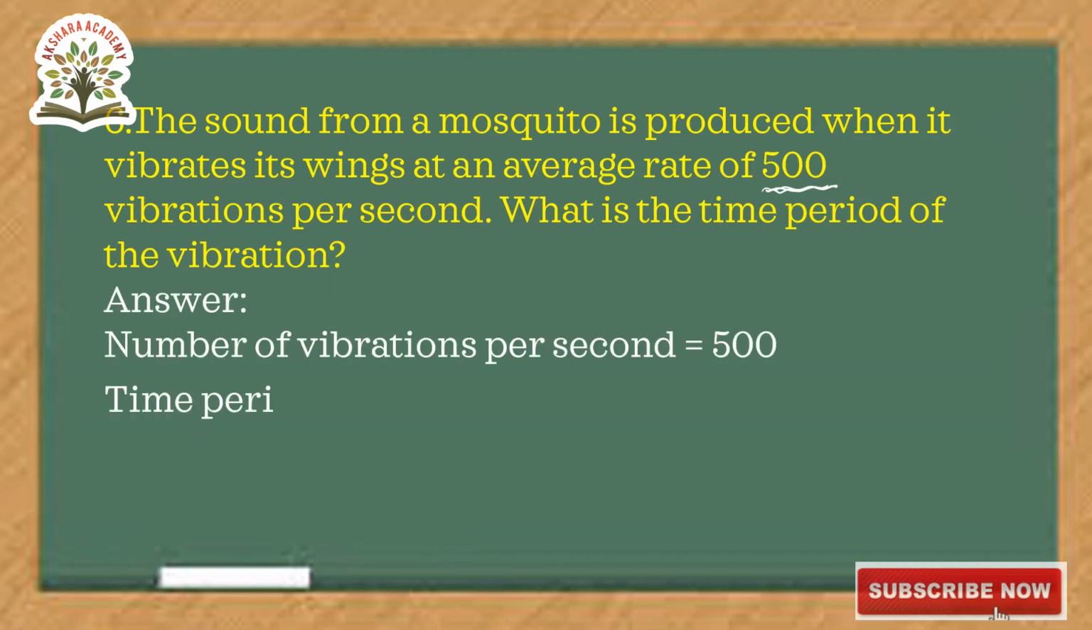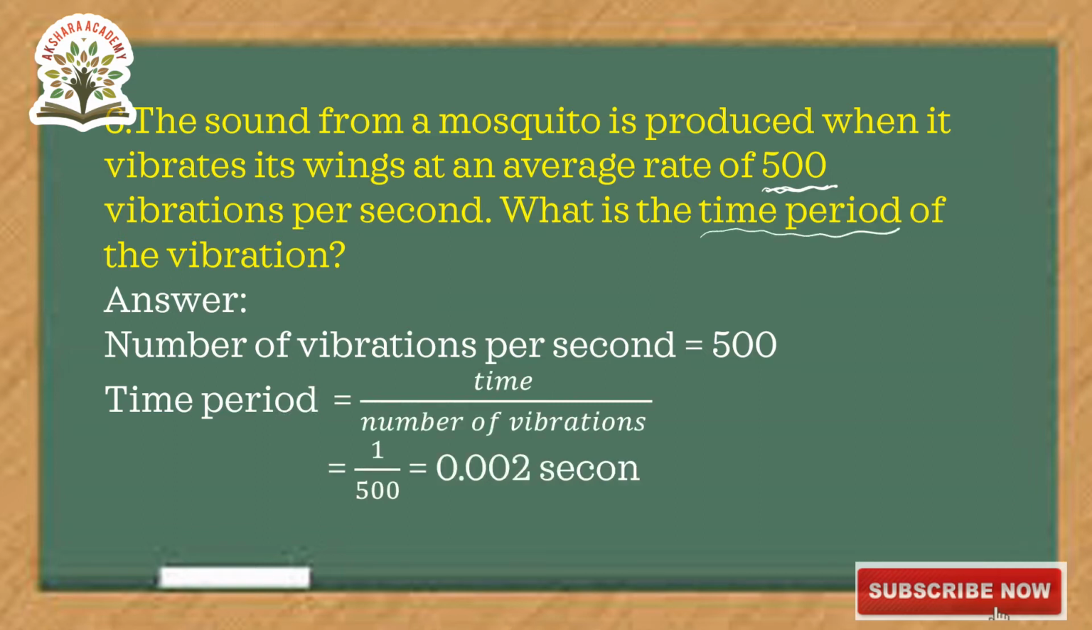Here in this question they are asking us to find the time period of vibration. Time period is nothing but the time taken by a particle to complete one oscillation. Here, how many vibrations per second? 500 vibrations per second. This is known as frequency. The number of vibrations per second is known as frequency. Here they gave 500. Time period is equal to time by number of vibrations, or you can take the reciprocal of frequency as the time period.